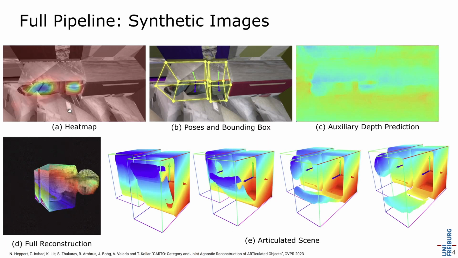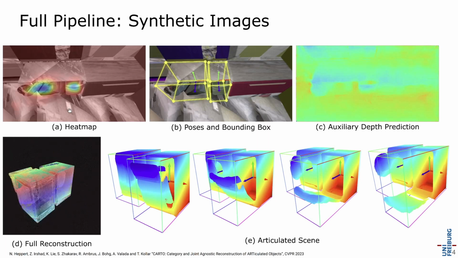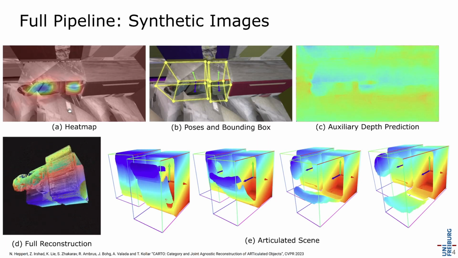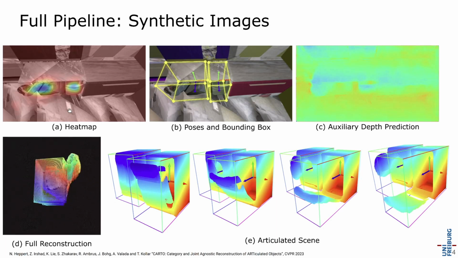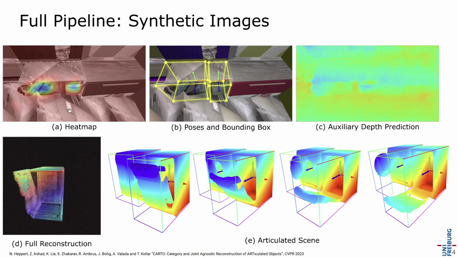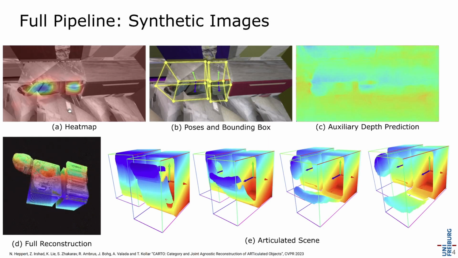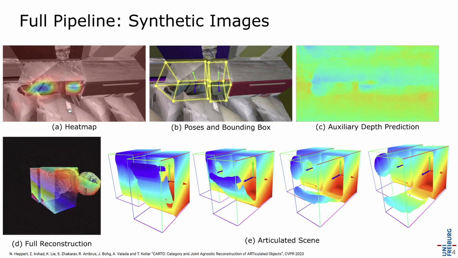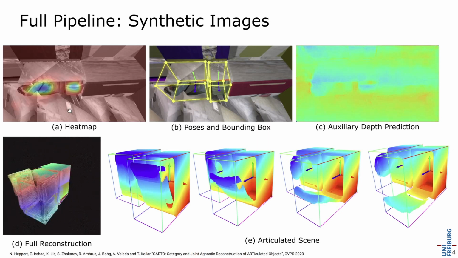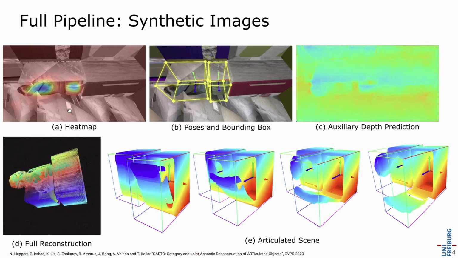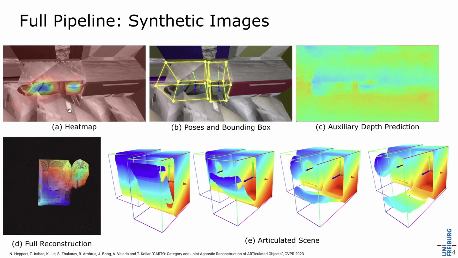Here, in this example on the top left, you can see a predicted heat map, for which CARTO correctly identified both articulate objects. On the right of it, in B, we visualize the predicted poses as well as the bounding boxes derived from the reconstruction. C shows the auxiliary depth predicted by CARTO. The bottom row on the left, D, shows a visualization of the full scene reconstruction. And lastly, as we decouple the shape code from the joint code, we can vary the joint code to reconstruct the same object instance but for a varying joint state, shown in E.